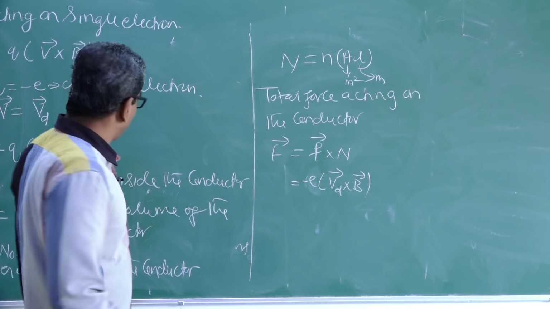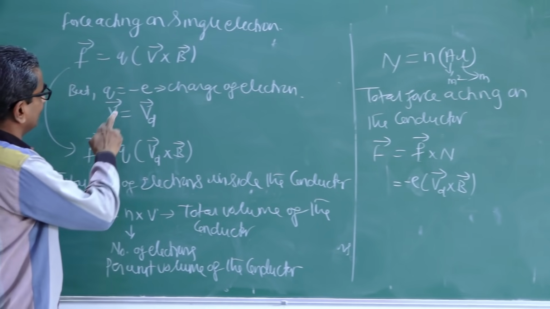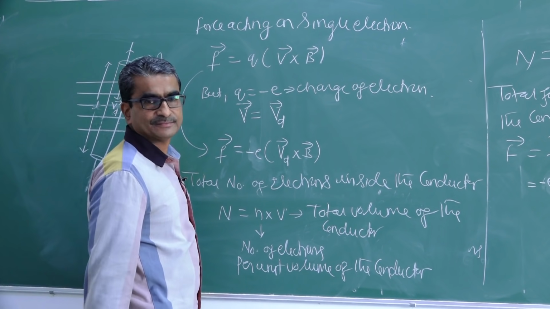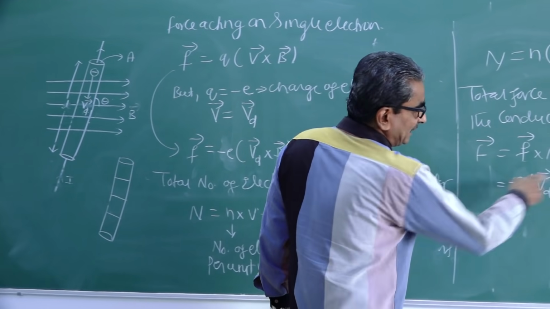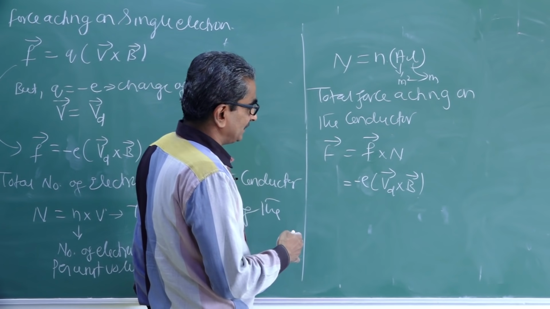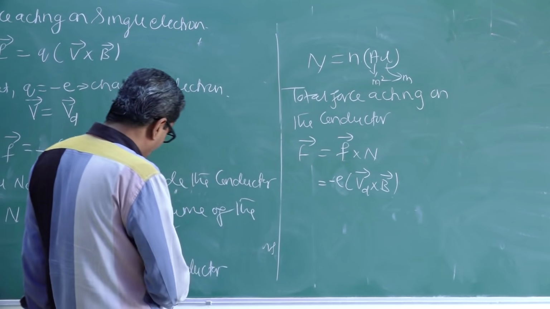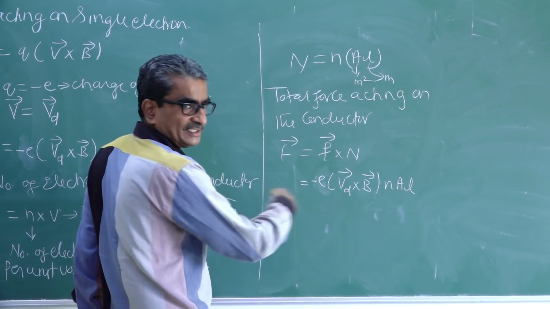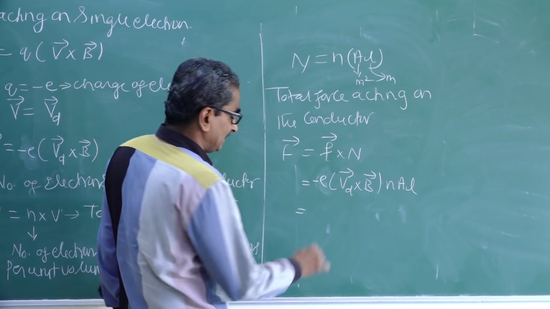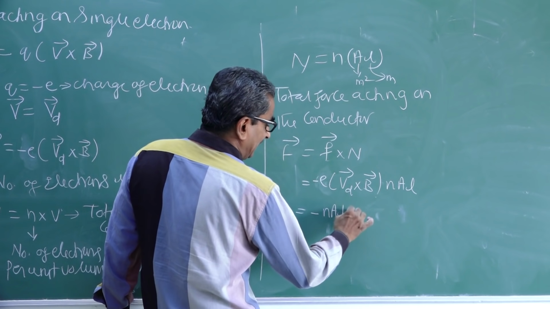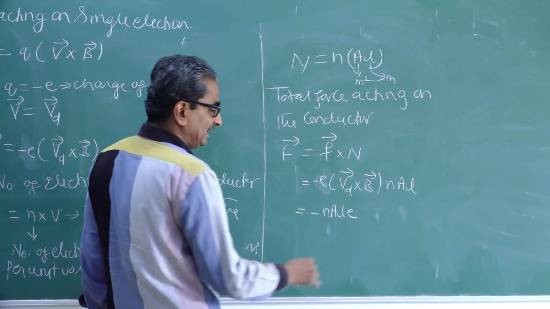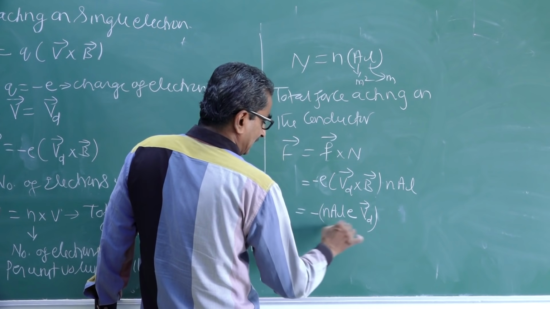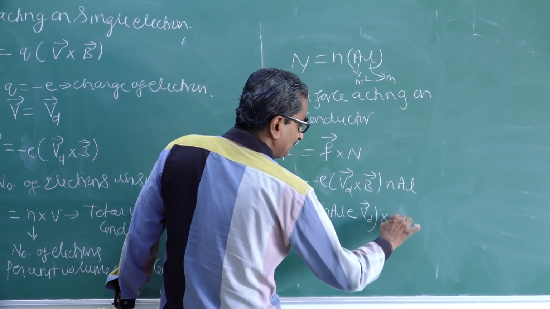So, minus e into Vd cross B, into N. For N, what can I write here? n into A L. Let us rearrange the terms: minus n A L e into Vd cross B. I write like this.